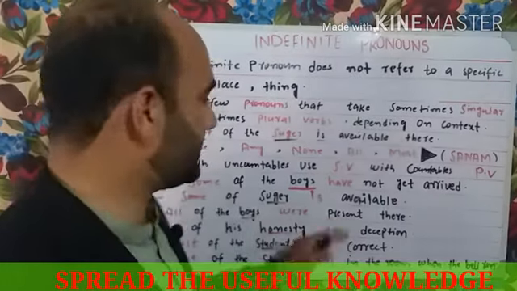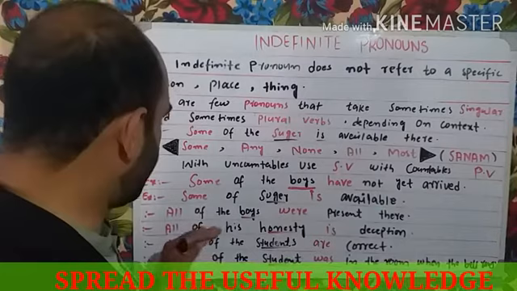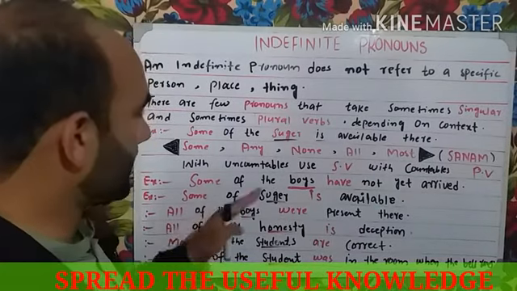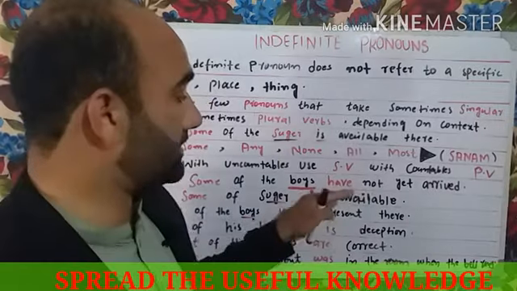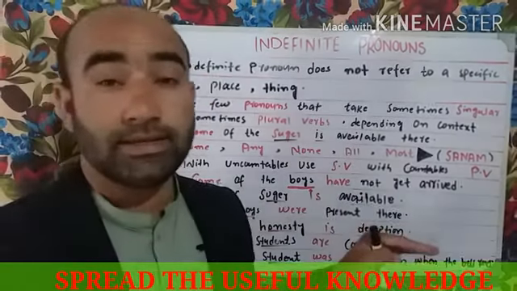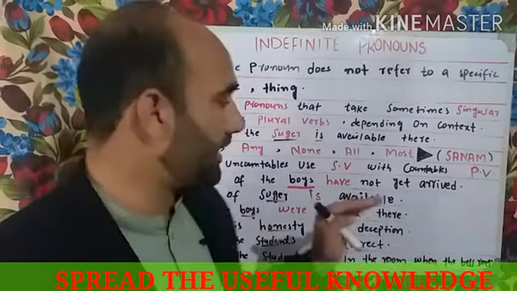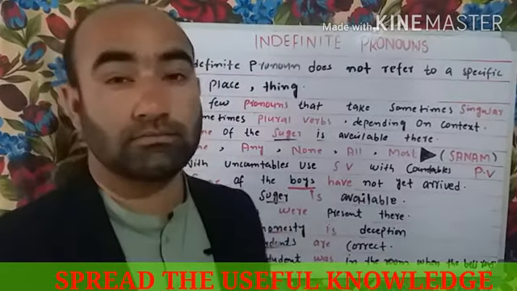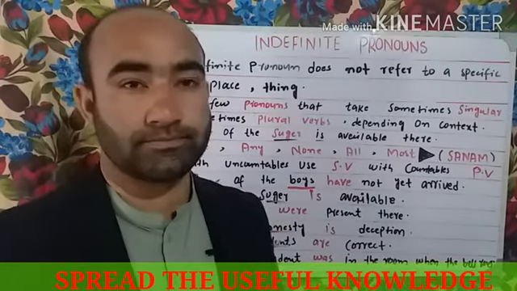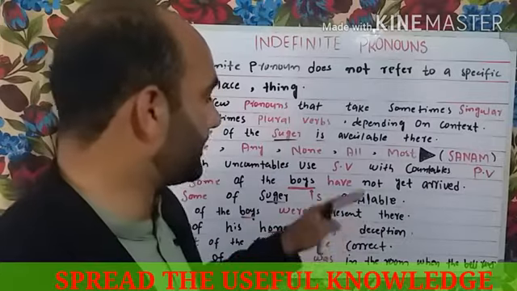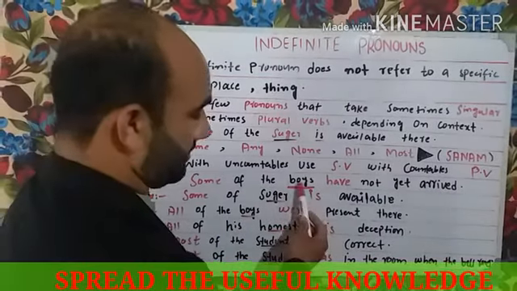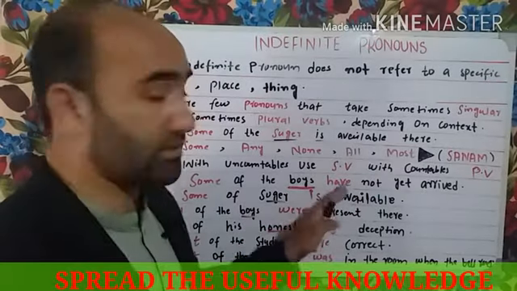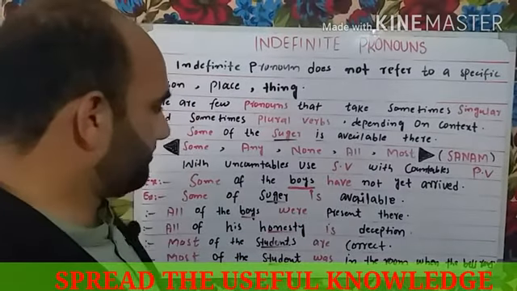So this is the difference. Sometimes the indefinite pronouns take a singular verb and sometimes they take plural verbs. It depends on the context in which they are used. Here boys is plural, so we use have with some.